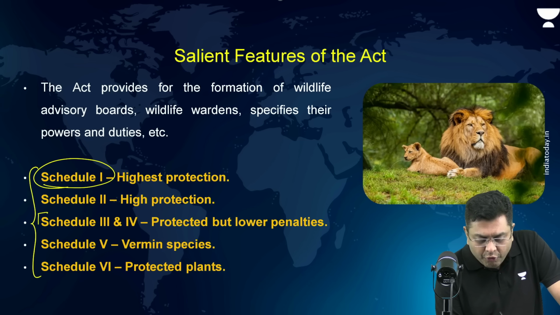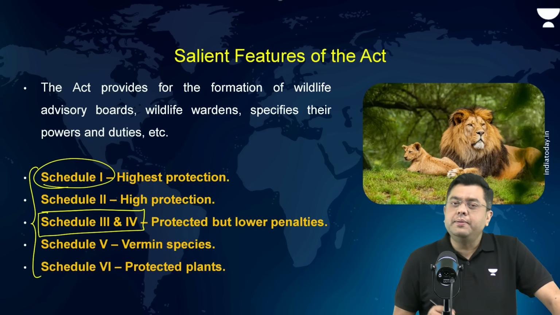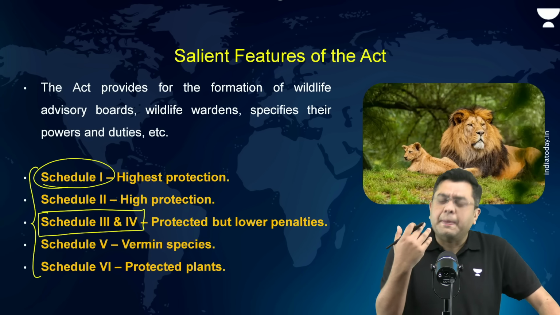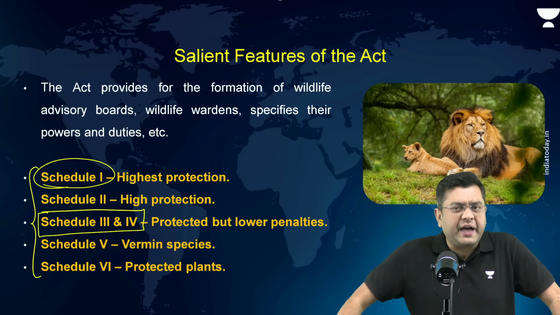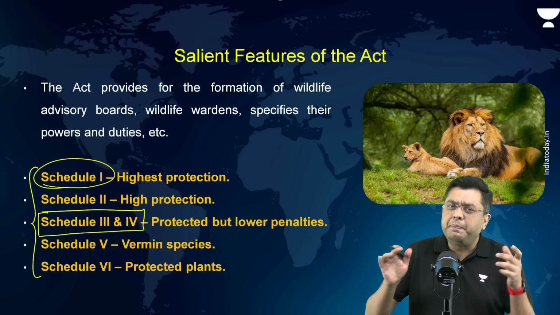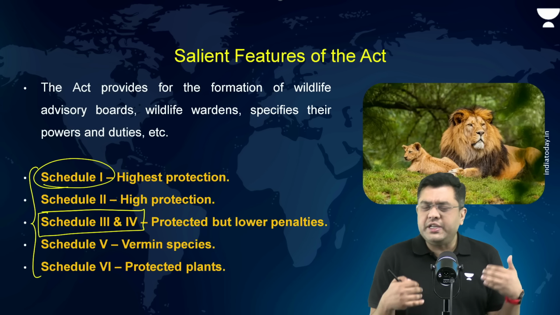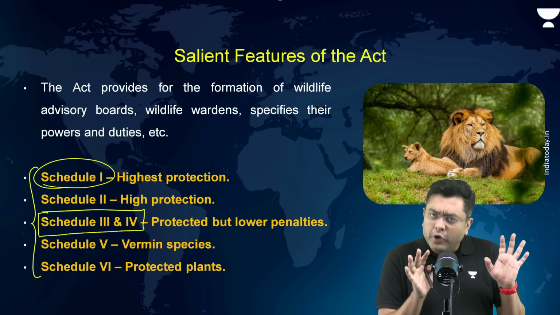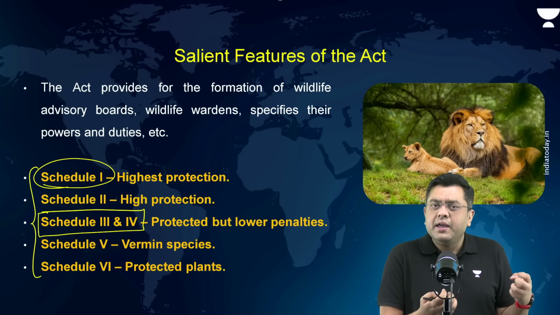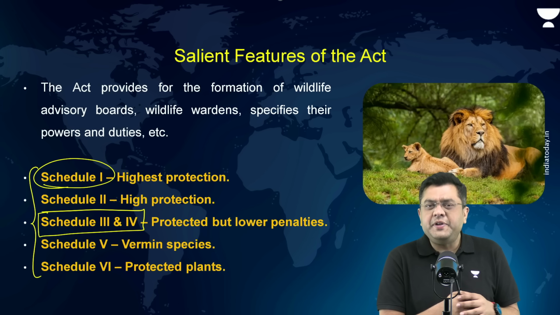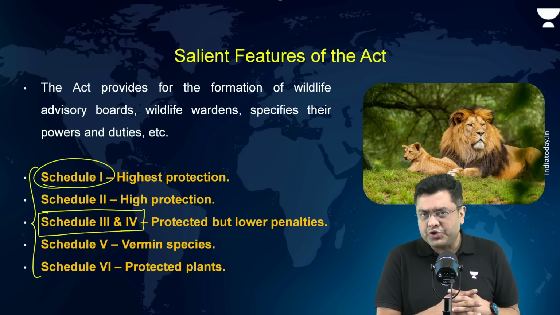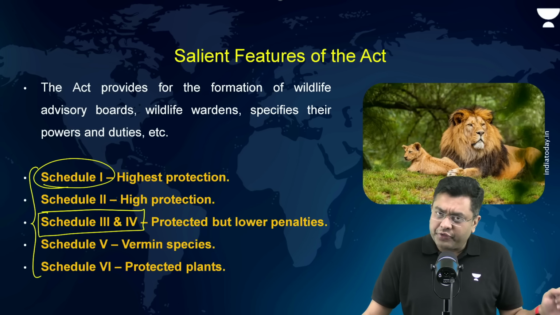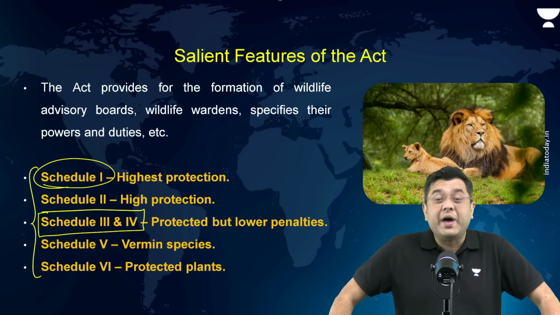Schedule 3 and 4 would deal with the protection of the species, the big game and the small game species, as they would be referred to. Now, this big game and small game would be a terminology which was provided by the Britishers for hunting purposes. So, there would be some leniency in the conservation of these particular species, but still there would be restrictions. Schedule 5 would deal with vermins.